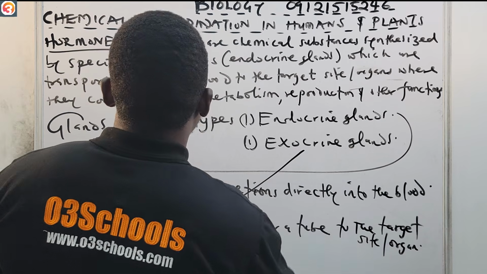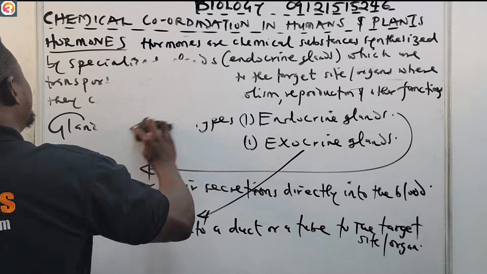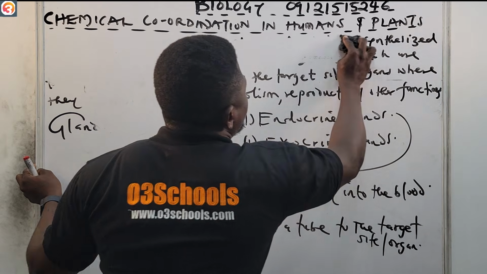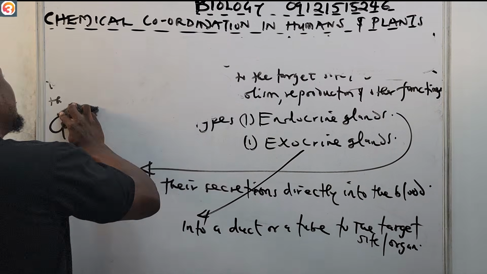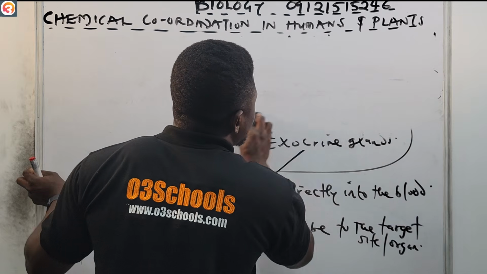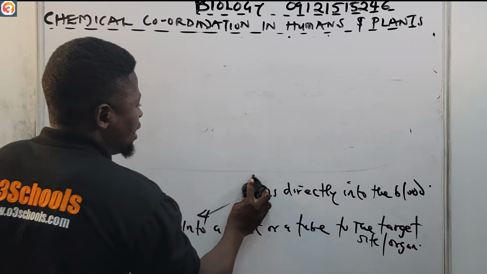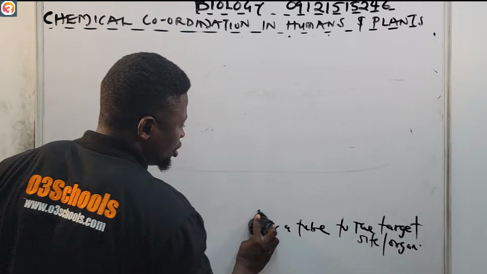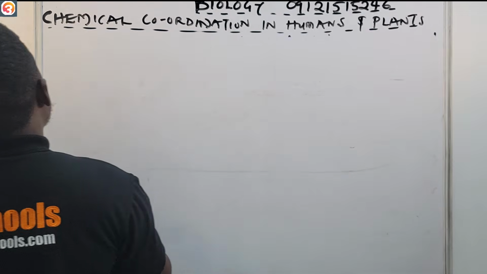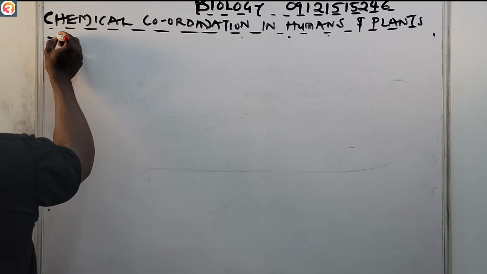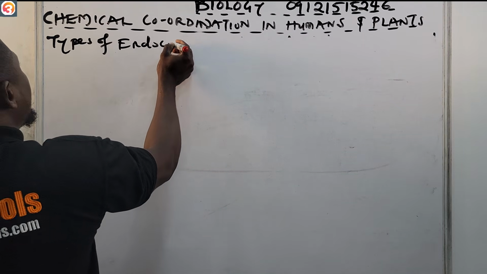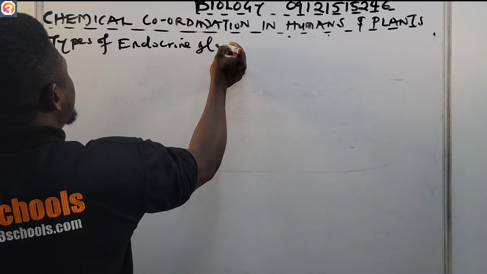Now let us go to endocrine glands. These are the types of endocrine glands that we have. We have pituitary, thyroid, pancreas, adrenal.